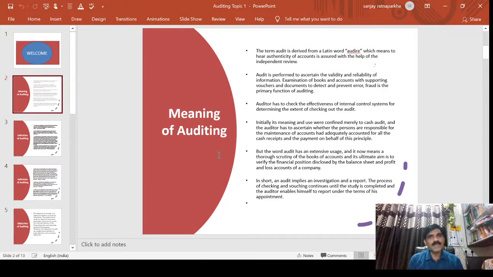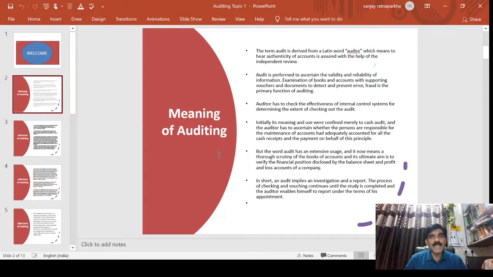So let us touch on how the audit starts. First we go to the origin of auditing. The word audit is derived from the Latin word audire, which means authenticity of accounts is assured with the help of independent review. So friends, one word we should always keep in mind, that is independent. What is the meaning of independence? When a person becomes an auditor, or is to be appointed for any company, he is an independent person.